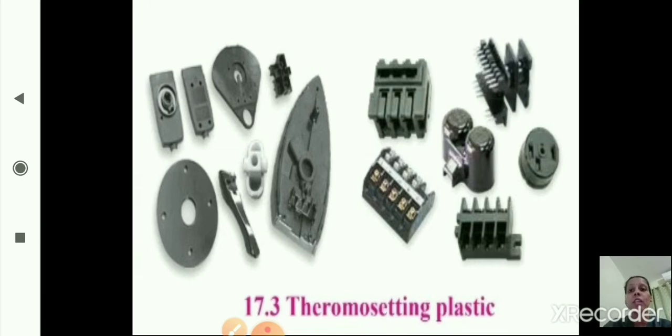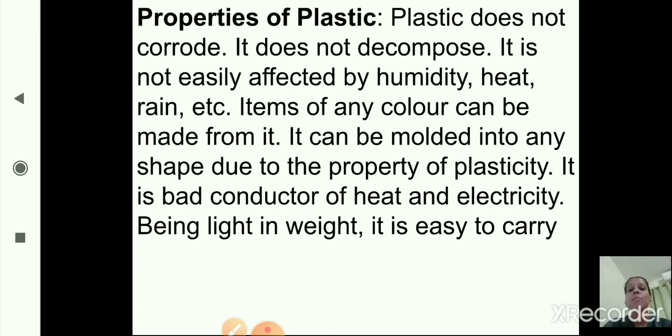Now we'll start with the next part, that is properties of plastic. Which are the properties of plastic? Plastic does not corrode. It does not decompose. It is not easily affected by humidity, heat, rain, etc. Items of any color can be made from it.